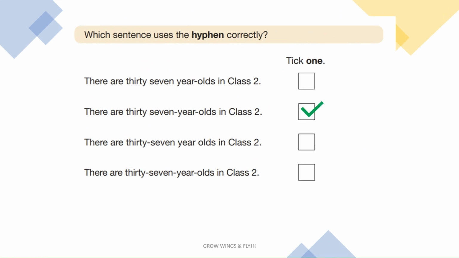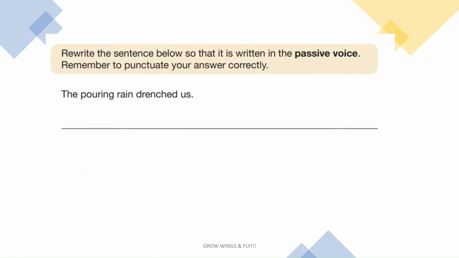This is a tricky question. It is very clear here that we are talking about children who are 7 years old. So, the only sentence that makes sense with the hyphen is that there are 30 such children.